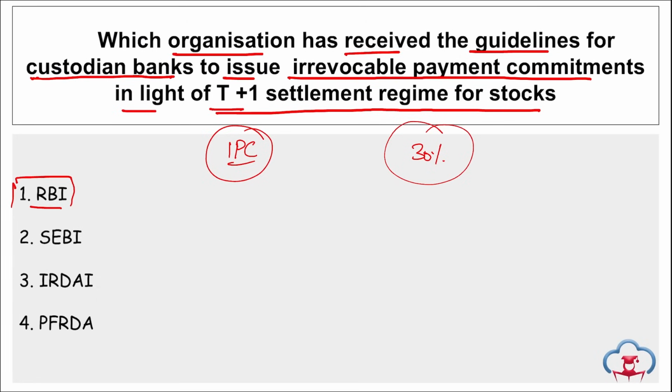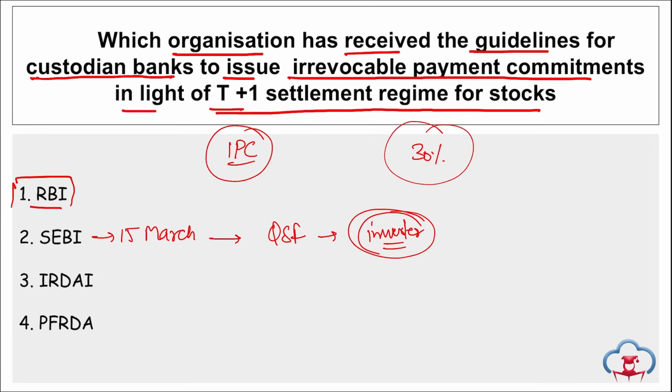Apart from this, if we talk about SEBI, right, in March, to be exact on 15th of March, SEBI expanded the framework of qualified stockbrokers. They have recently expanded the framework. That means they have made a new framework for the qualified stockbrokers so that more stockbrokers can be there and they can protect the interest of the investors, right? The final aim here is to protect the interest of the investors, so that they are being guided properly, and all those quality stockbrokers in the market are guiding and are the genuine ones, right? For those, a framework was launched by SEBI.